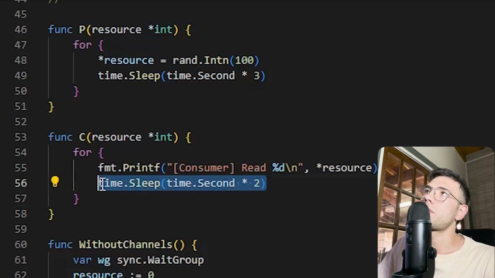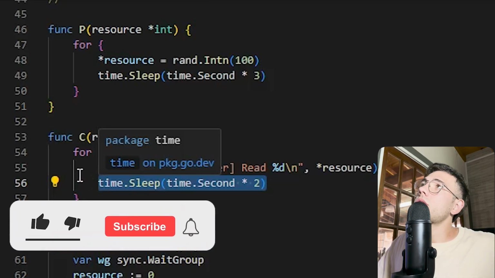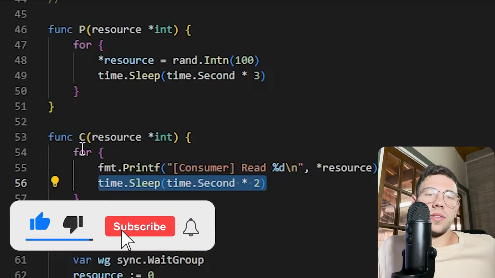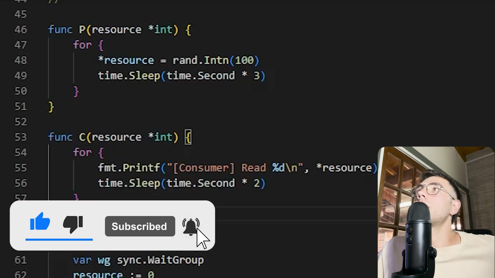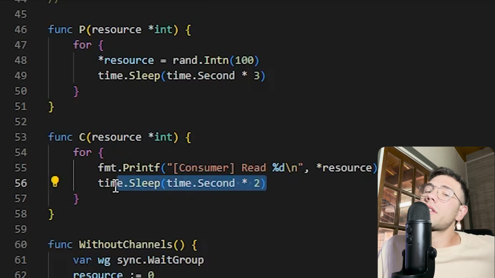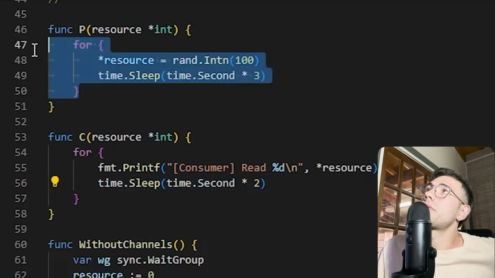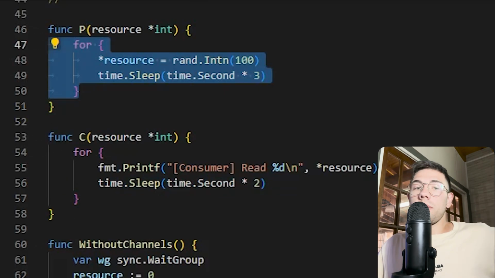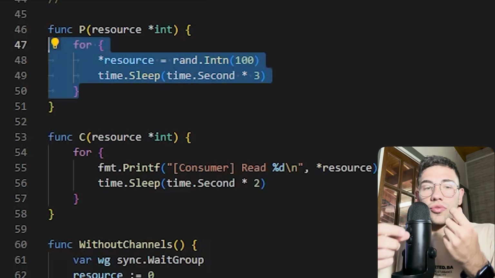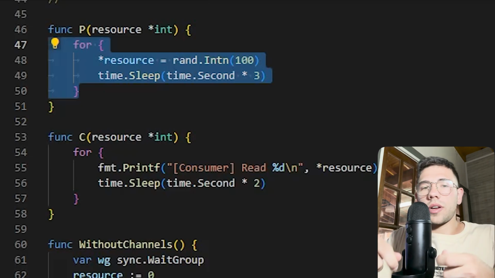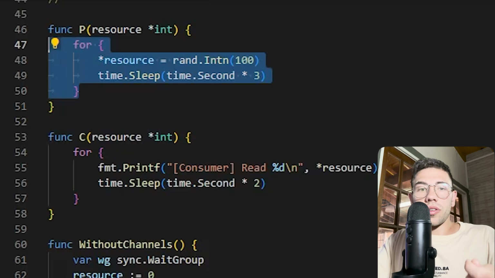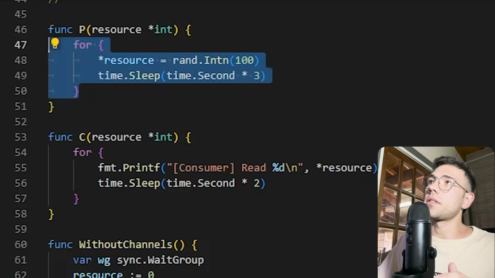That's because I want to show you that this consumer can print the same message twice, because maybe the resource is not updated by the producer function. In this mechanism, without using channels, maybe the resource shared by producer and consumer is consumed twice with the same data, and we don't want that. But those are the risks of not using channels in this situation.